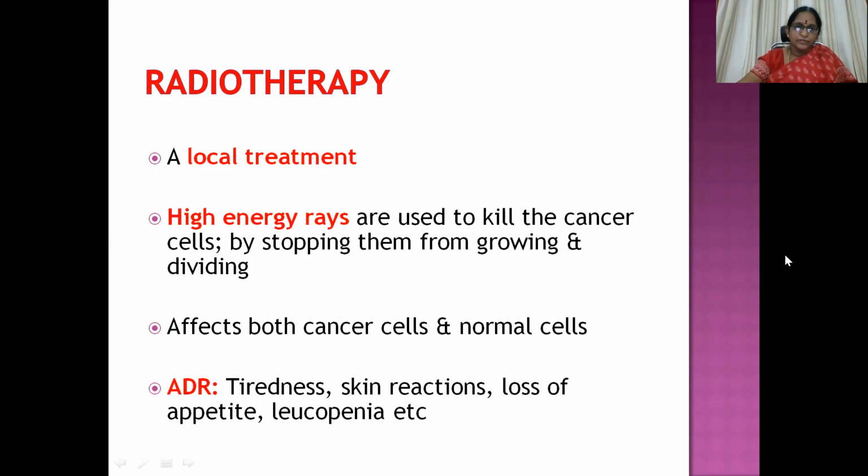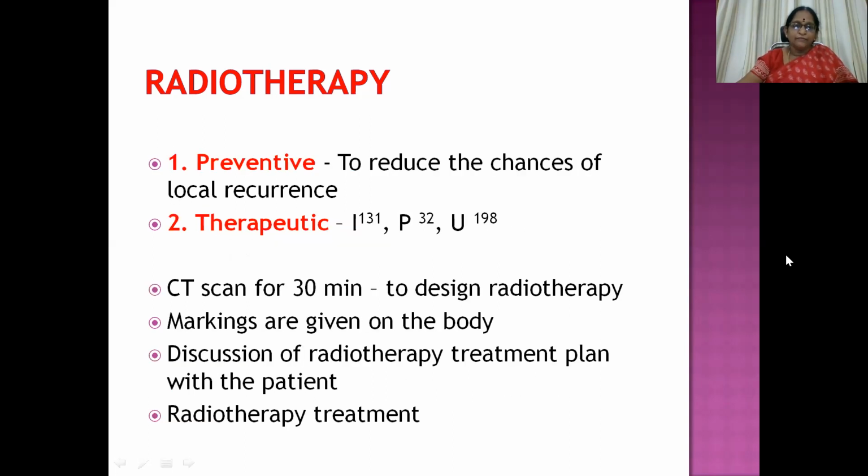And it also produces its own toxic manifestations like tiredness, skin reactions, loss of appetite, leukopenia, etc. So we have two types of radiotherapy, that is, one is preventive and the other is therapeutic. Preventive means to reduce the chances of local recurrence of the metastatic tumor again. And for therapeutic radiotherapy, we use molecules like iodine 131, phosphorus 32, and gold 198.